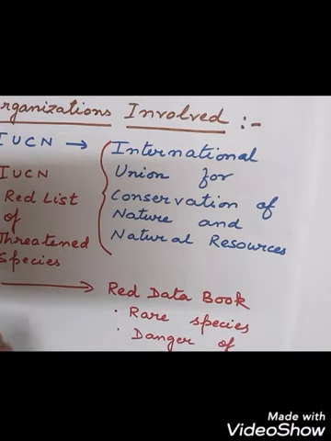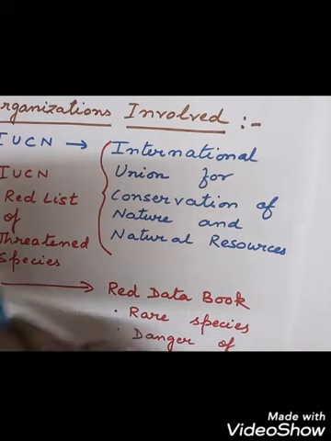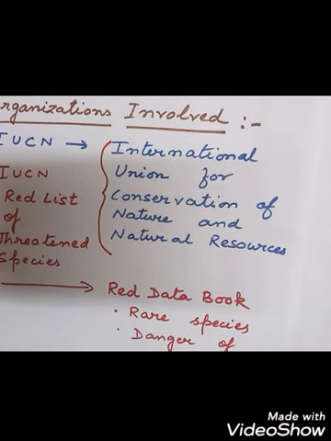With this red list, conservationists can pay attention to the species under danger of extinction. They can find out the causes of its extinction and how to preserve these plants or animals to prevent them from extinction. So that is why they maintain the red list.